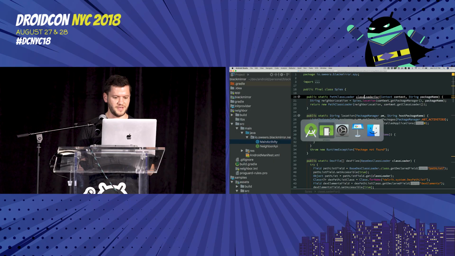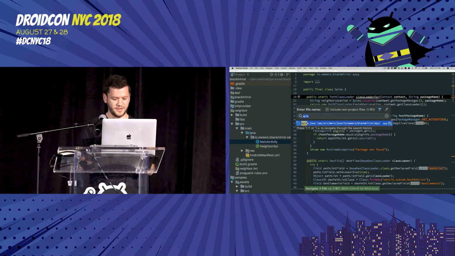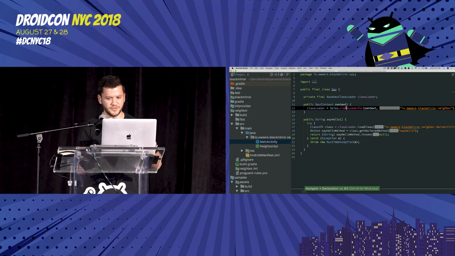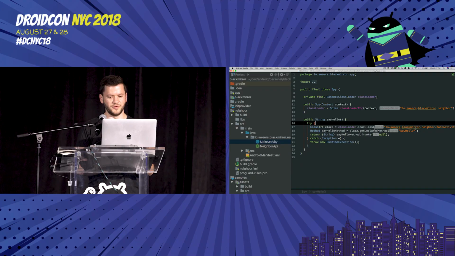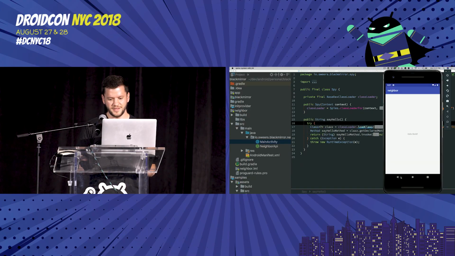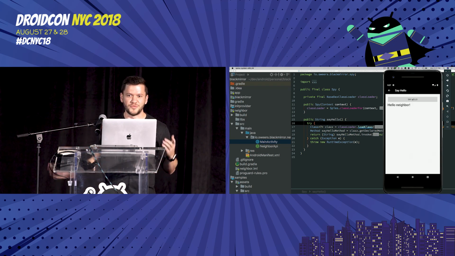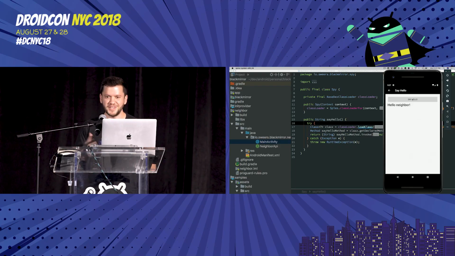So if we go into our hello activity, we have something here that runs into this spy helper and just says load the class loader for my neighbor app, load that main activity class, and find that static hello method. We run back in here, run that sample, say hello, and now we're running our neighbor app's code with no extra permissions required. There's nothing in my manifest saying that I'm allowed to run other apps' code. This is not a rooted emulator. This is totally legal Android code, and any app can do it.